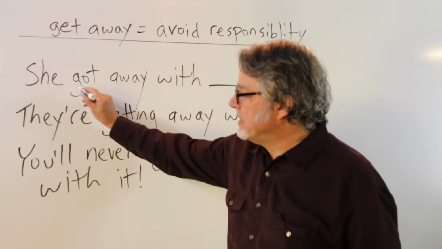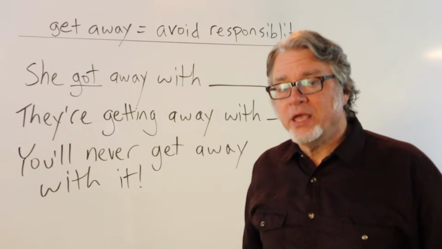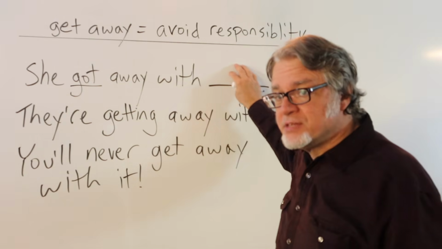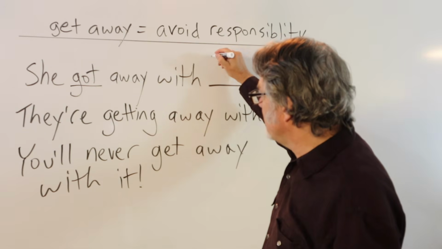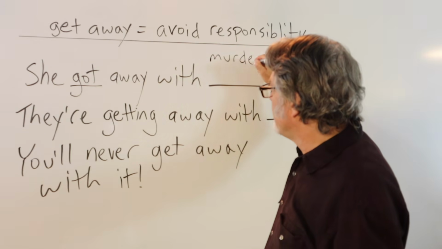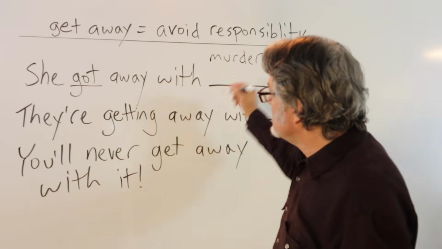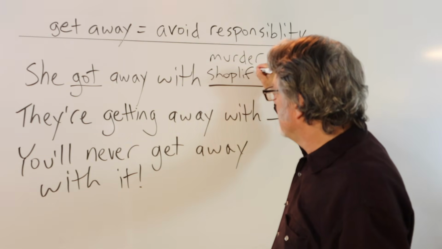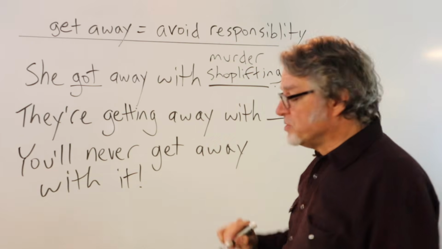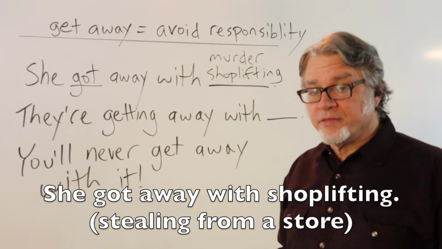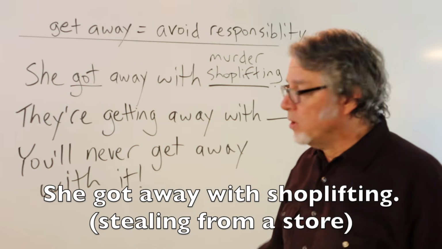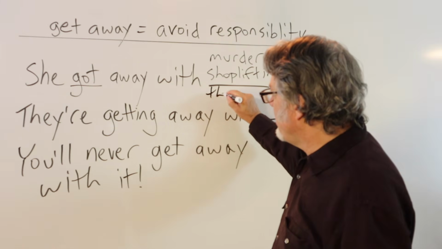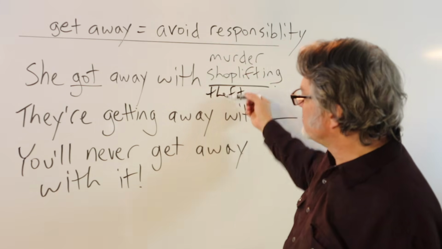Here in the past tense, she got away with, and then here's the action. You could say she got away with murder, or she got away with, if it's a crime such as stealing from a store, she got away with shoplifting, or she got away with theft. These are almost the same thing.